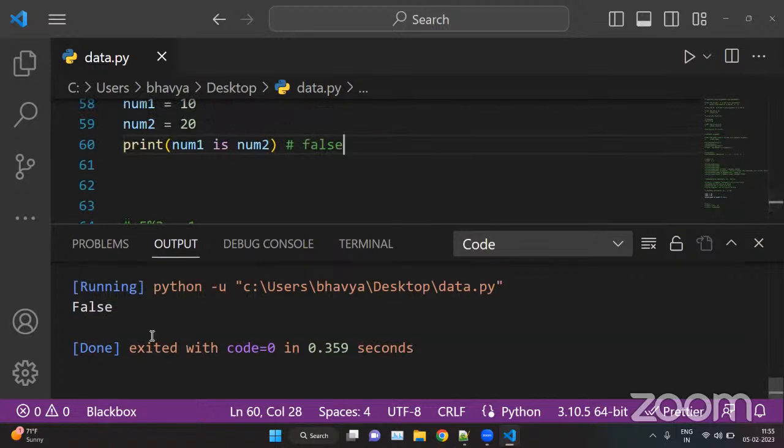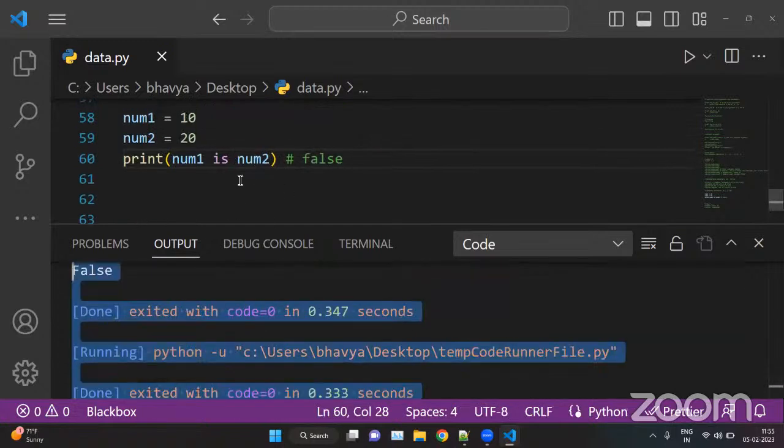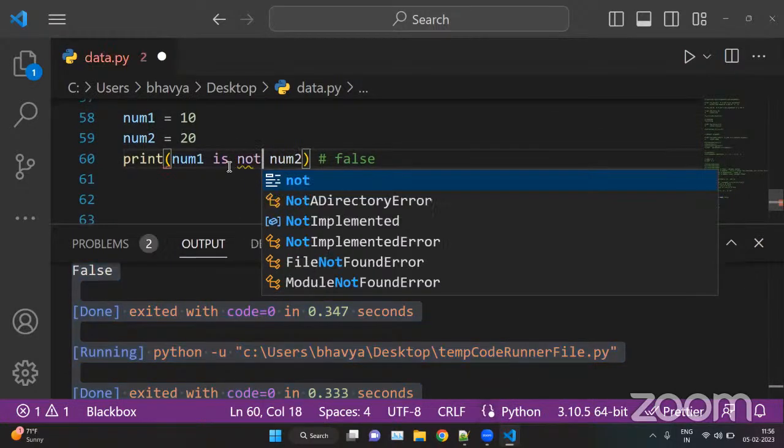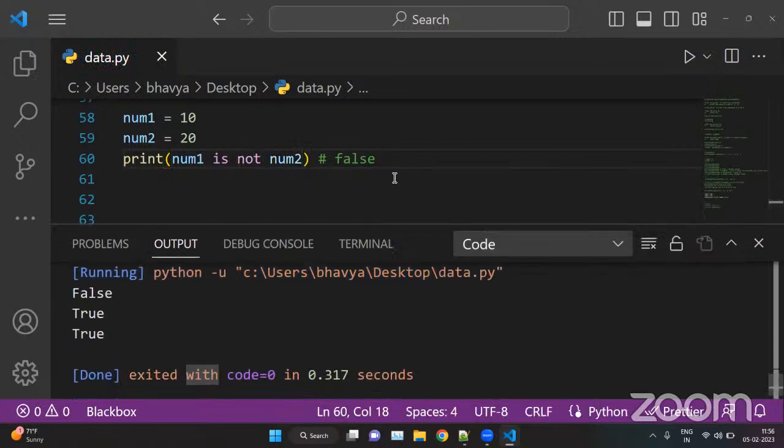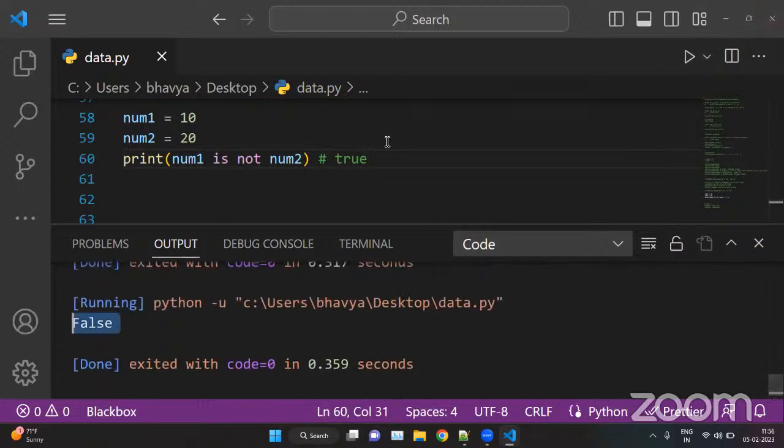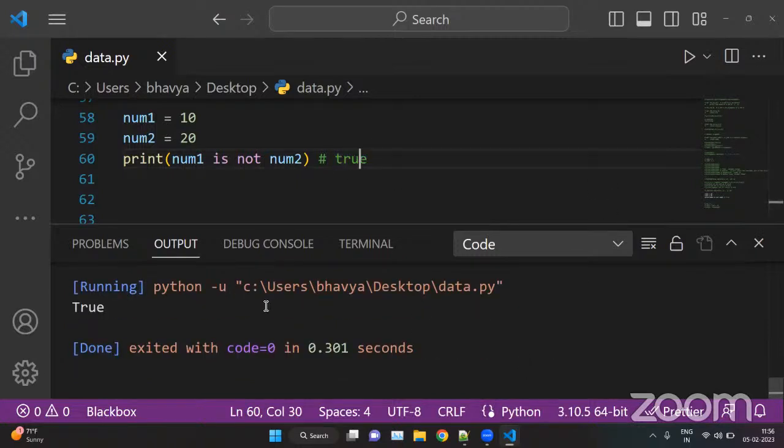So here we have the answer false. Now what if we put is not? That is, it reverses the condition. So now the answer is true here because we are checking that num1 is not equal to num2, and this condition is true because num1 is 10 and num2 is 20, and they are not equal. True here, sorry.